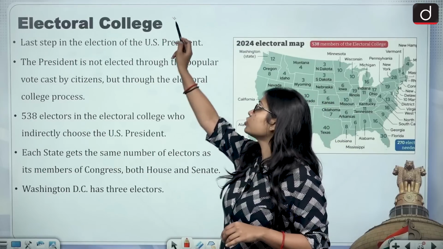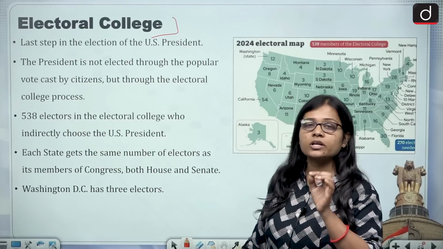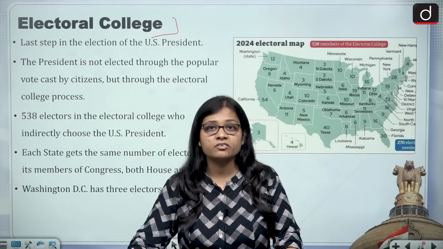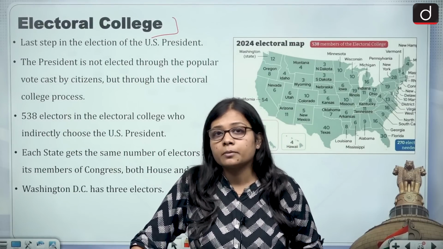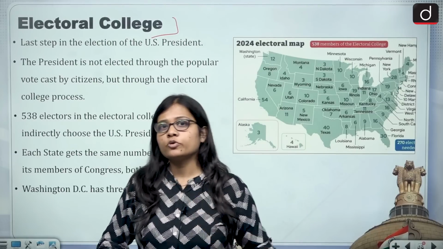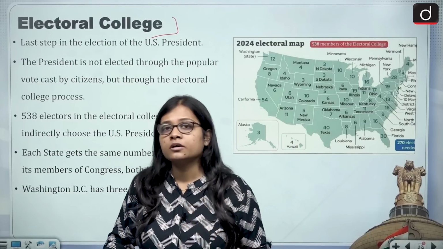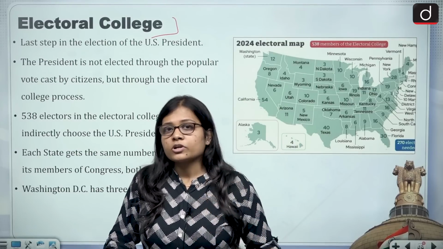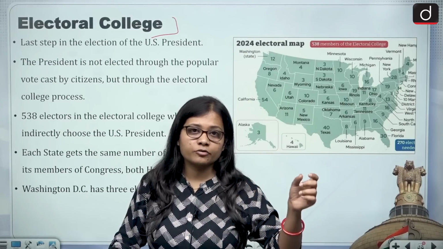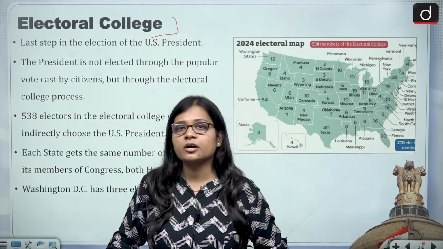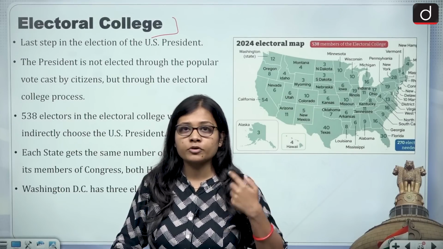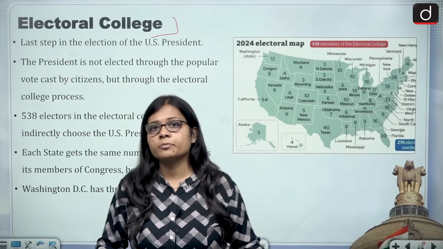Now let us talk about the most important point, and that is the Electoral College. Electoral College means how the selection process is done. We have already discussed the 7 swing states. Electoral College means that each state has a number of candidates coming from it, and these people form the number of people who will go into the House of Representatives.